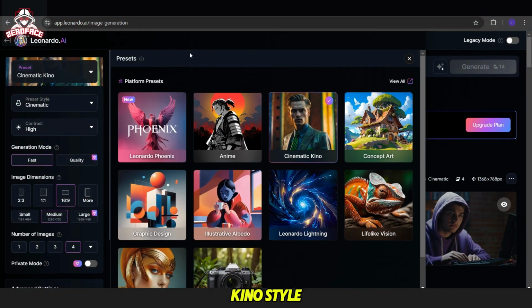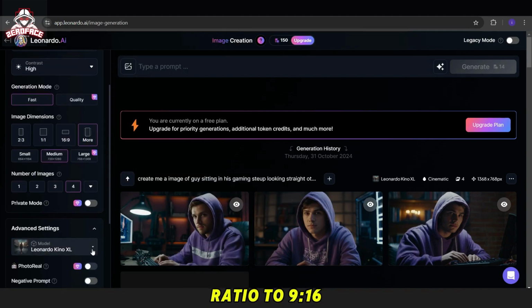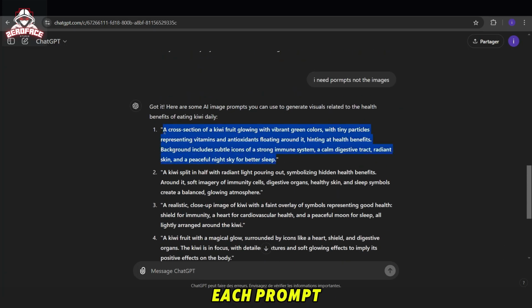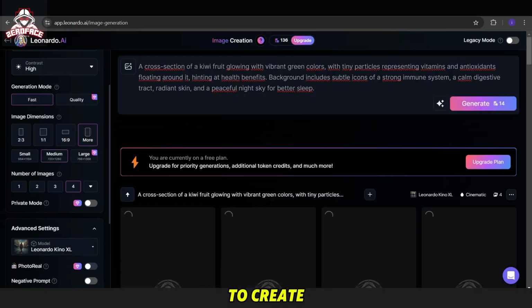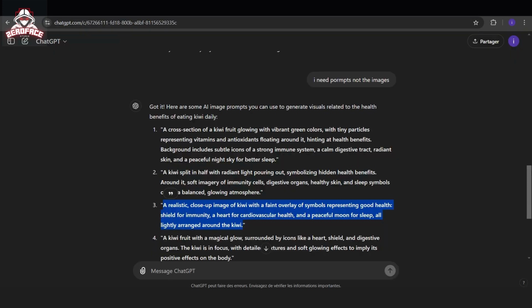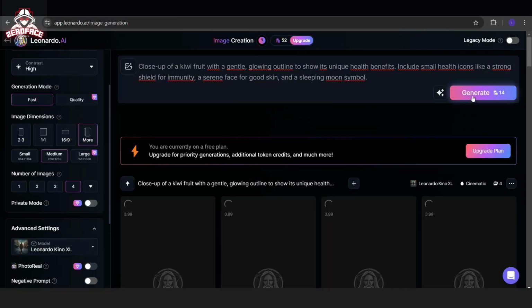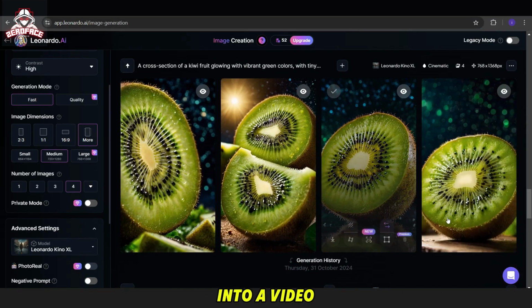First, we select the cinematic Kino style, adjust the image count, and set the video aspect ratio to 9:16. Next, we choose Kino XL for high-quality results. Then we copy each prompt, paste it into the input box, and click Generate. We repeat this process for each prompt to create a full set of images. Once we finish, we download all the images and head over to Runway to turn them into a video.